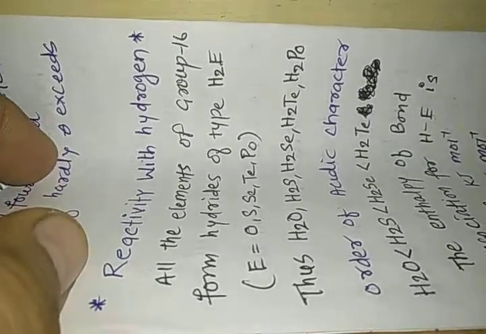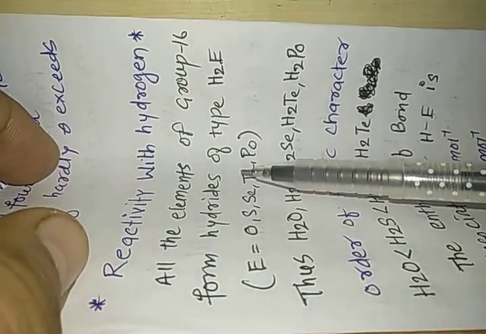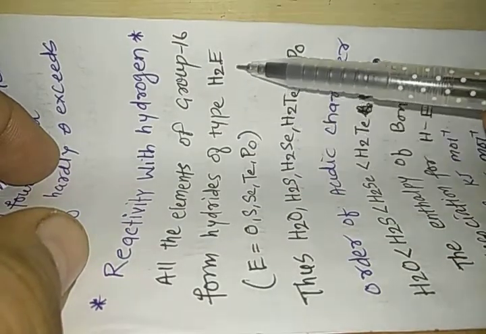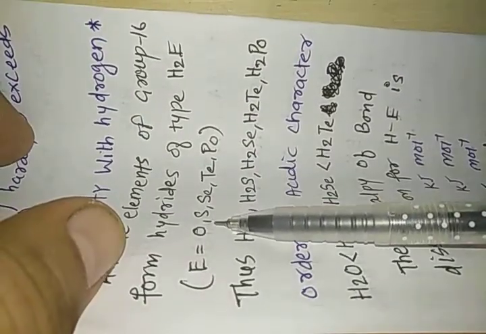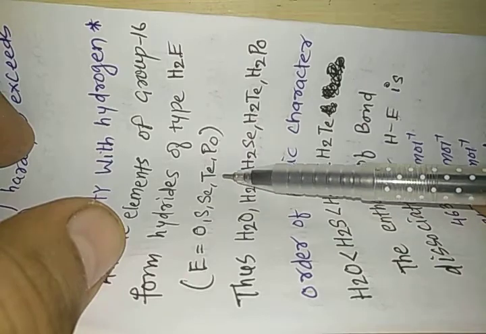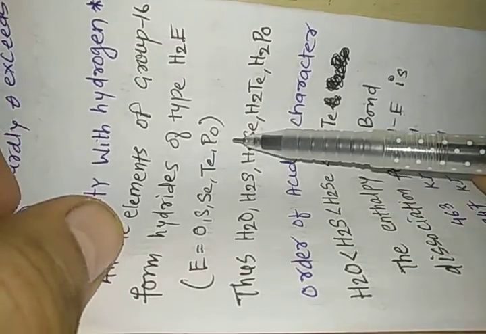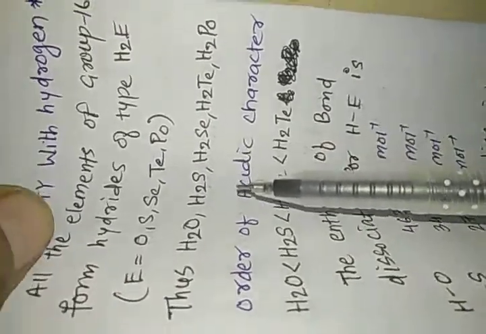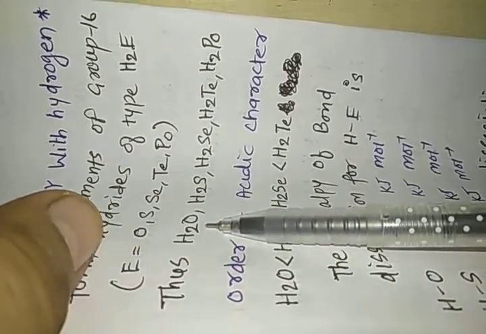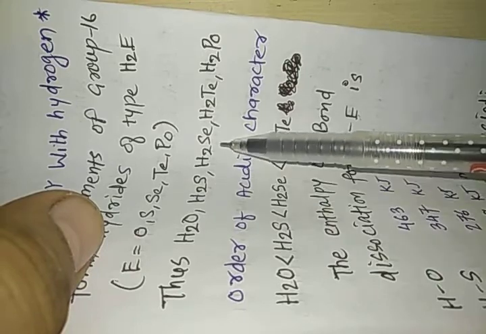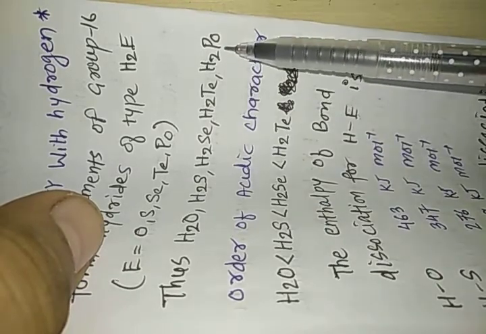All the elements of group 16 form hydrides of type H2E, where E is oxygen, sulfur, selenium, tellurium or polonium. So with hydrogen, they produce H2O, H2S, H2Se, H2Te or H2Po.